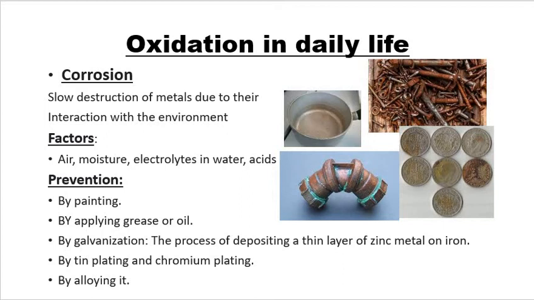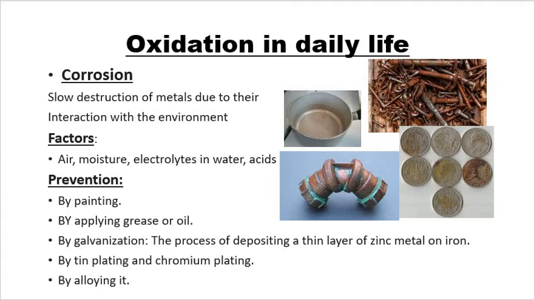If I want to prevent rusting, I can do painting. I can apply grease or oil. Sometimes I can do galvanization. Galvanization is the depositing of zinc metal on iron articles. By tin plating, by chrome plating also, I can prevent rusting. Or one of the best methods is alloying. We are going to talk about alloying in chapter number 3 broadly.